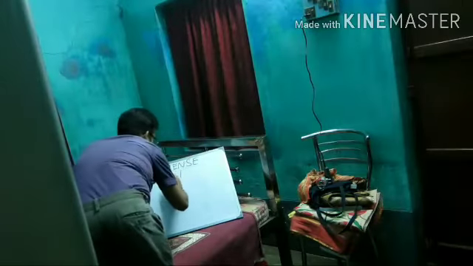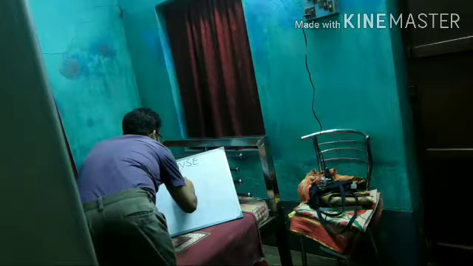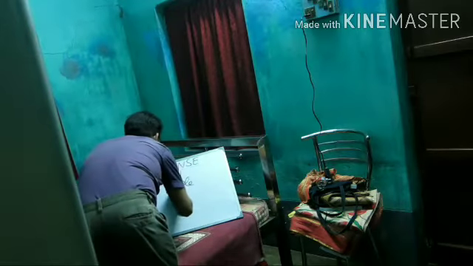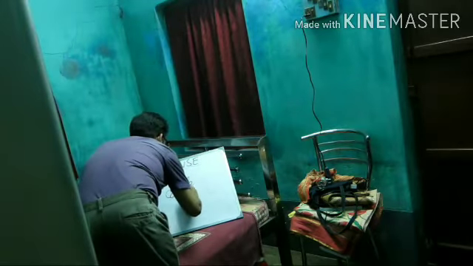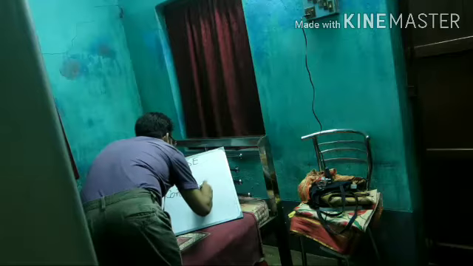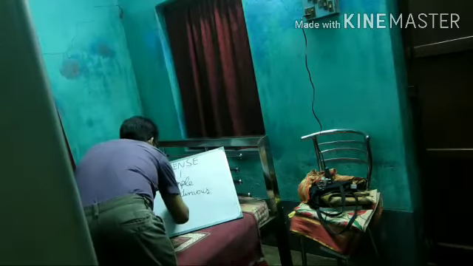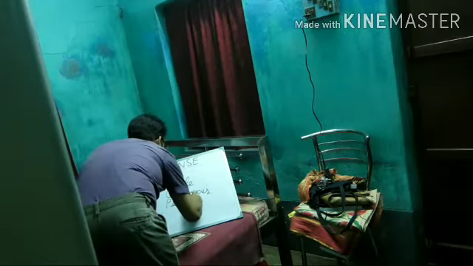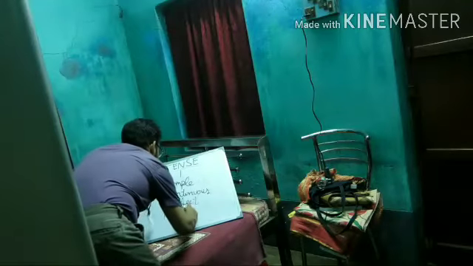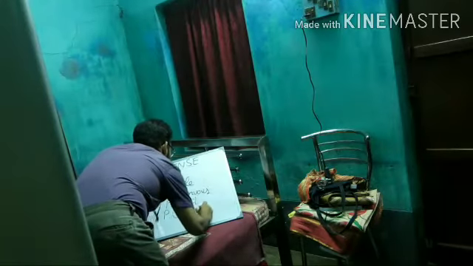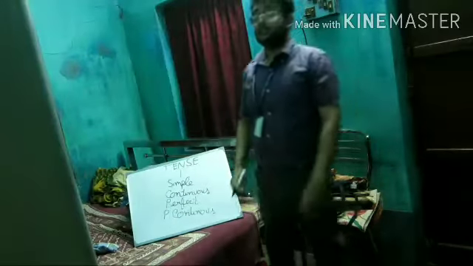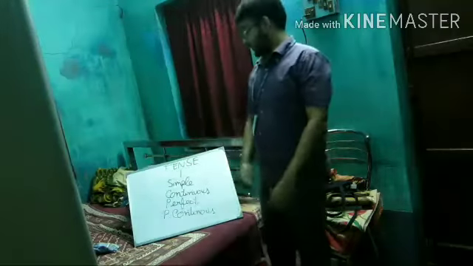They are simple, continuous, perfect, and perfect continuous. So these are the 4 types into which the times of tense are divided.